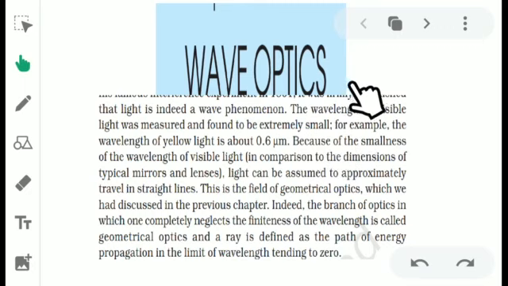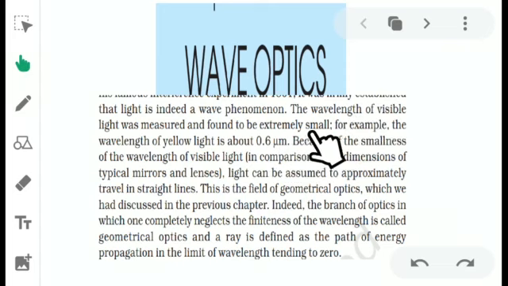The wavelength of yellow light is about 600 nanometer. But the size of the objects around us is almost always more than that.